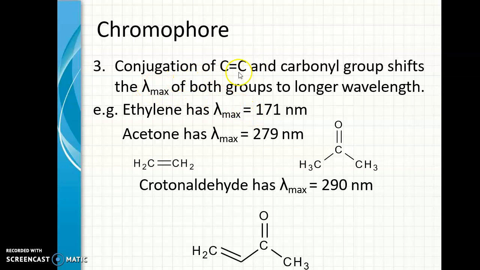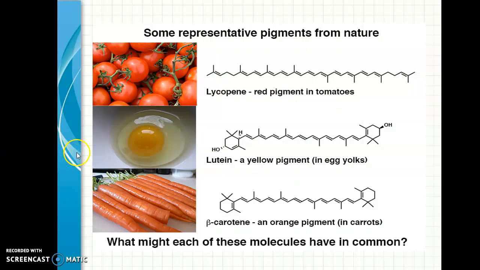The conjugation of C=C and a carbonyl group shifts the lambda max of both groups to longer wavelength. These are some of the things which exist in nature, which are naturally colored. In tomato, we have lycopene.